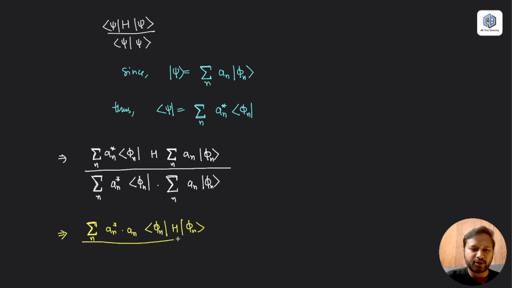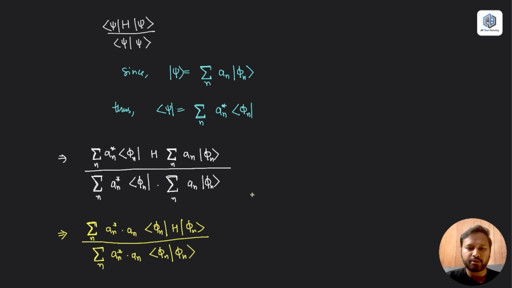And in the denominator, I should have again the same thing. I will take the summation only once, and then I have a n star a n, and then phi n.